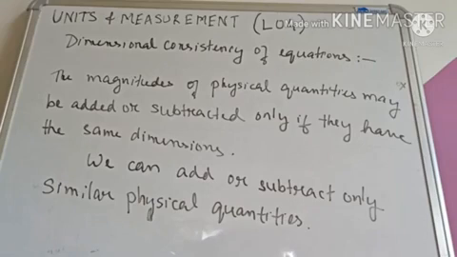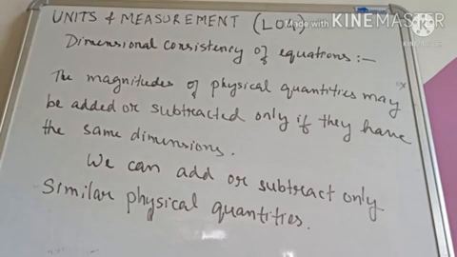What do we mean by dimensional consistency? So consistency means constant, it remains the same. Okay, consistency means same, and we have to check the dimensional consistency of equations. So what does this physically mean? It means that the magnitudes of physical quantities may be added or subtracted only if they have the same dimensions.